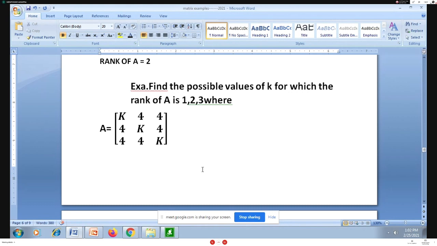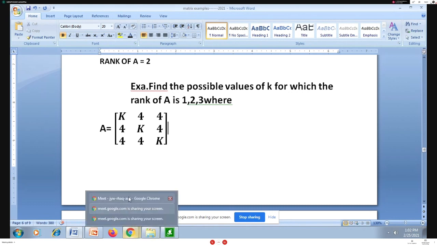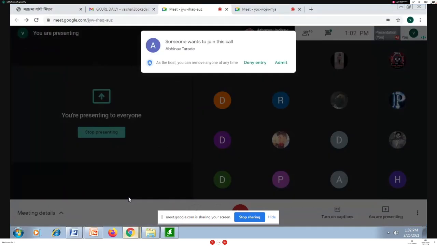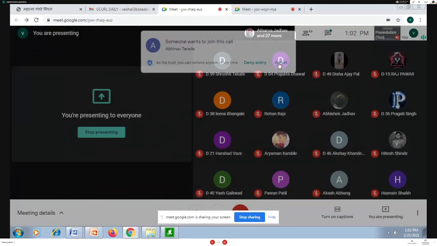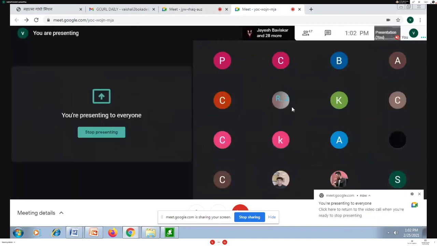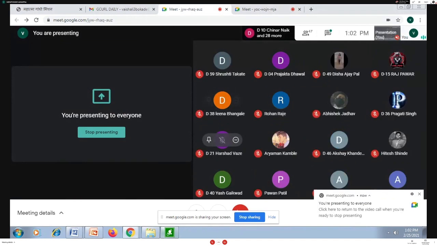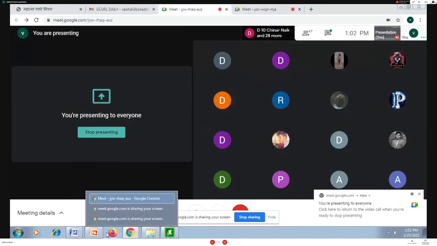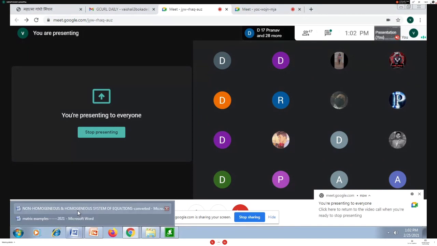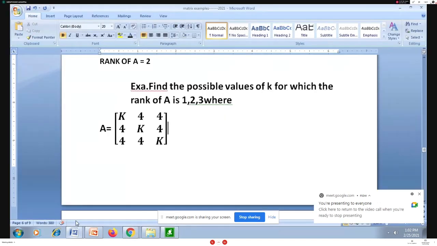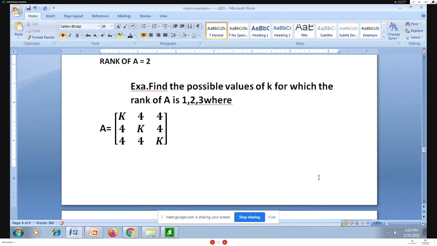Now tell me, may I have rank of A equal to 4? I'm just getting two answers, two students are saying no. Is any other student having answer 3, 4, 5 or 6?